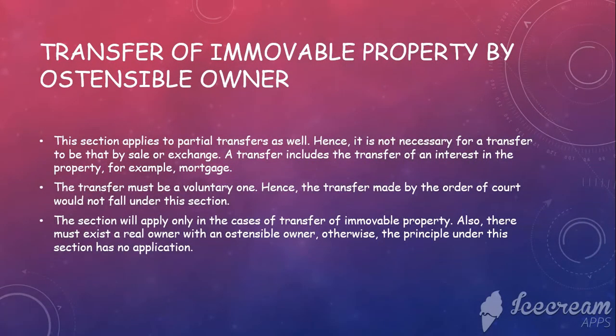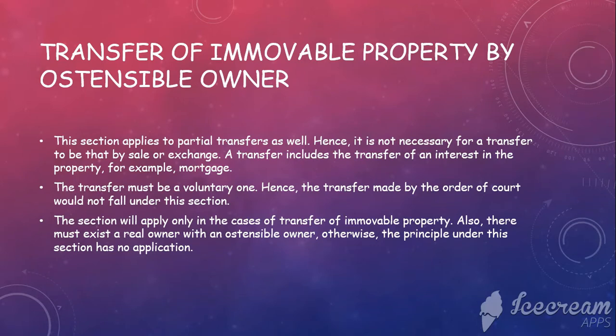So what is a transfer of immovable property by an ostensible owner? Section 41 applies to partial transfers as well. Hence, it is not necessary for a transfer to be by sale or exchange. A transfer includes the transfer of an interest in the property, for example, a mortgage. And this transfer has to be a voluntary one, and a transfer made by the order of a court will not fall under this section. This is an exception to this section.